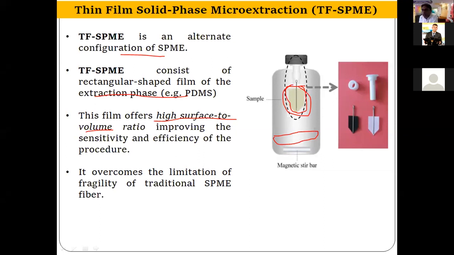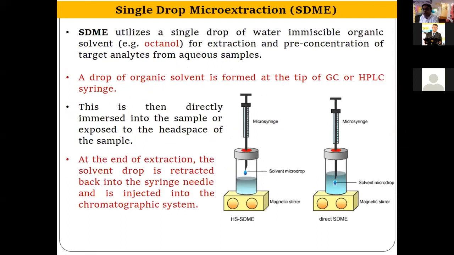So it overcomes the limitation of the fragility of the traditional SPME fibers. As I have skipped telling you, the basic disadvantage of SPME is that the fiber is very fragile and it can be broken very easily while handling. And these are very costly also. This disadvantage can be overcome by thin film solid phase microextraction, because there is no fiber, it is a film of PDMS. You dip this PDMS film into the sample and analyze the sample.